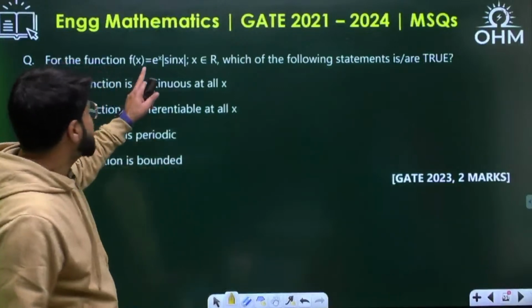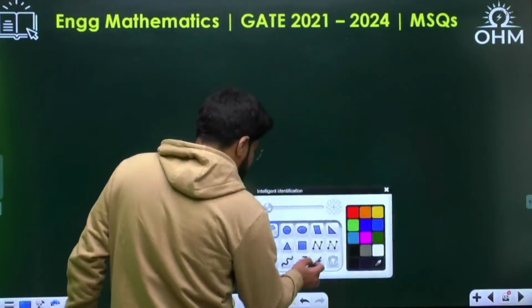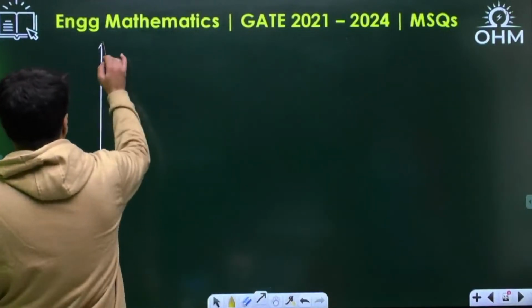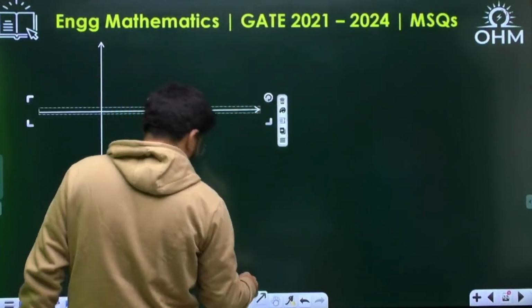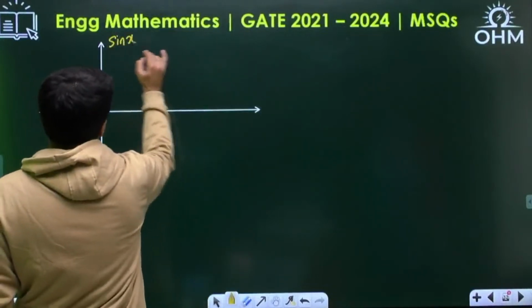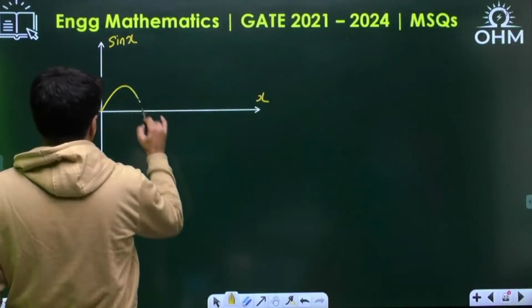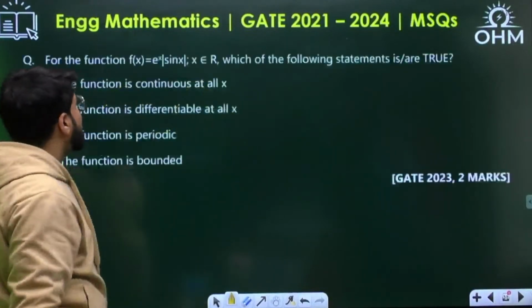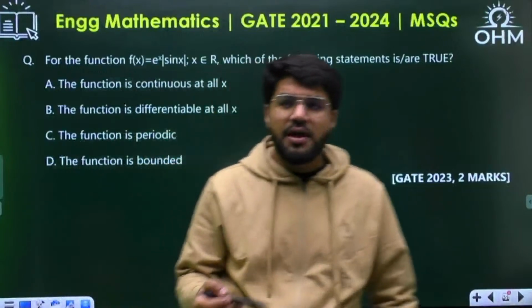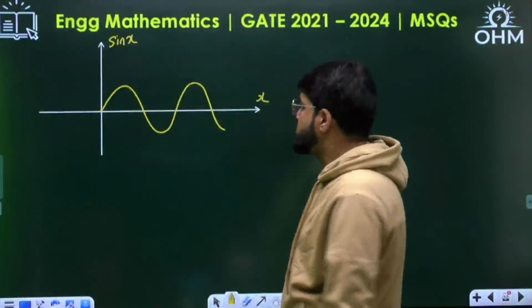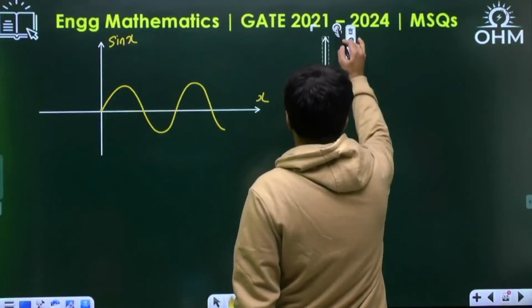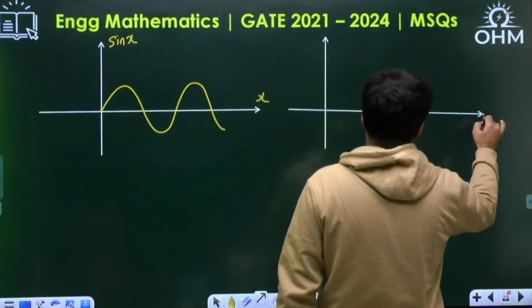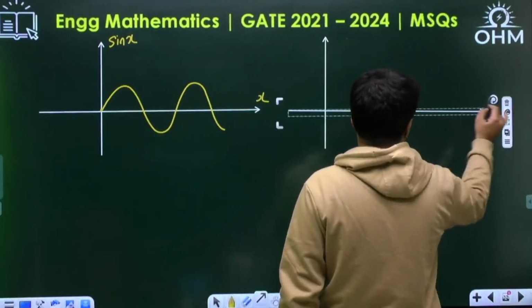See, f(x) is e power x into modulus of sin x. Now, we very clearly know the sin x curve. It's a simple analysis only. What I want is modulus of sin x. And what is the role of any modulus function? The negative values are converted to positive values. The mod of minus 5 is 5, mod of minus 3 is 3. All will be converted to the positive value only.